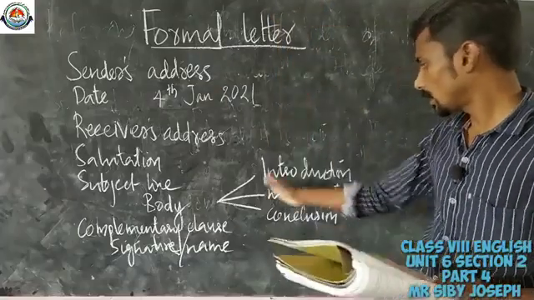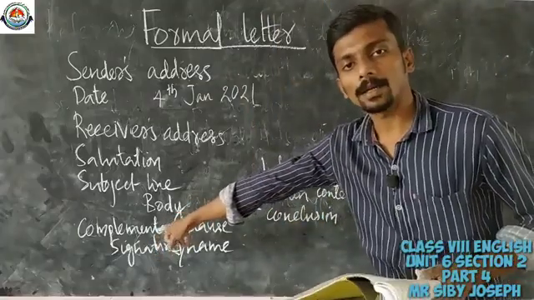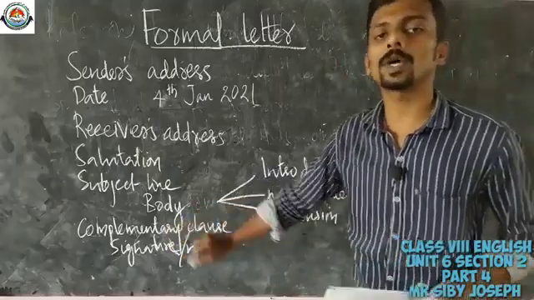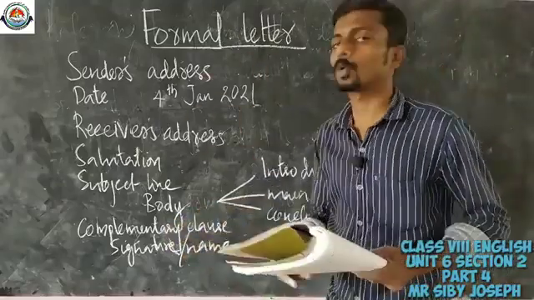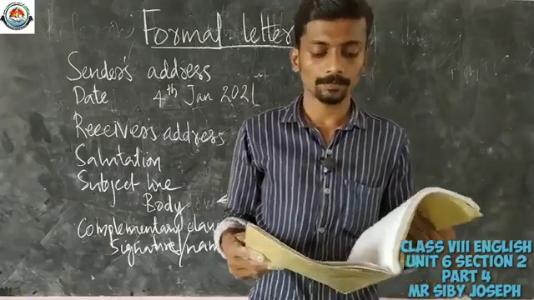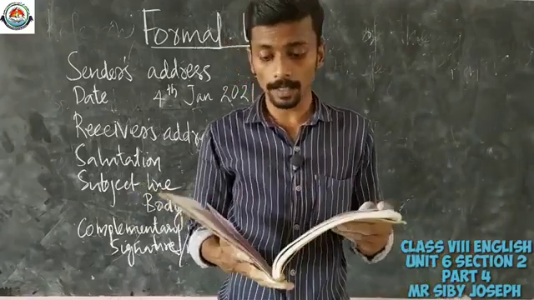So in that way all these 3 points should be there. Then you can write the complementary clause, and then you can sign and mention your name. So in that way you can write a formal letter. So this is the way in which a formal letter should be written.